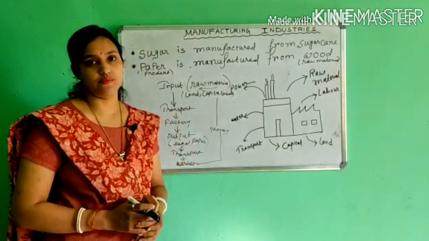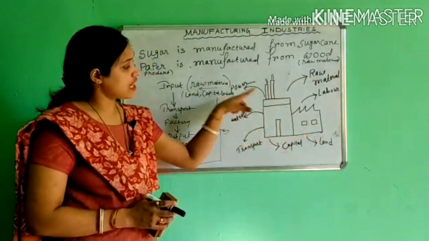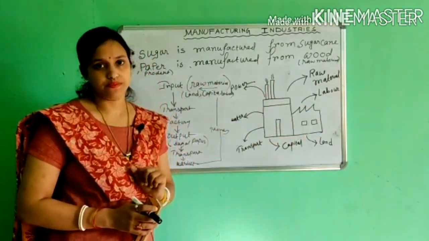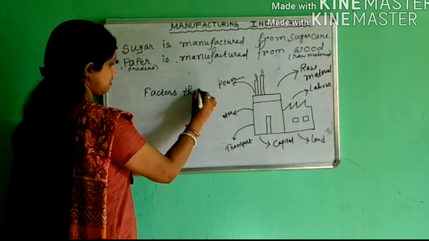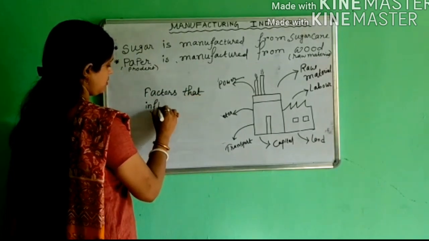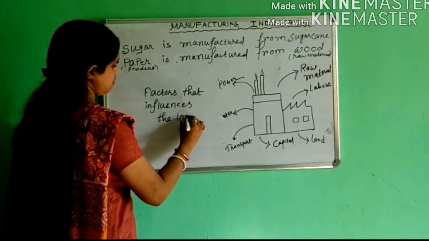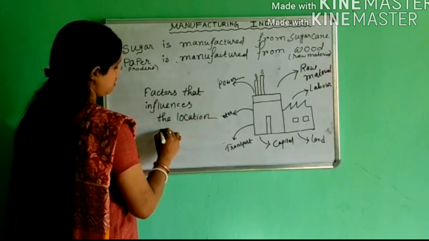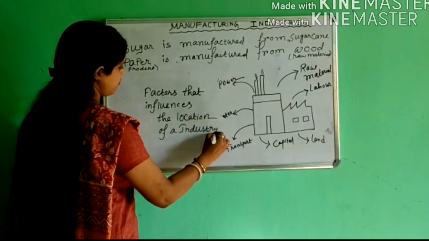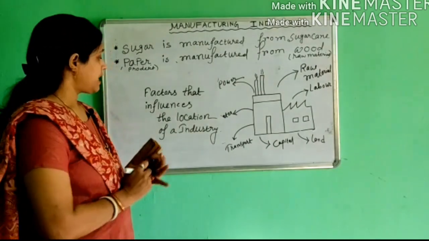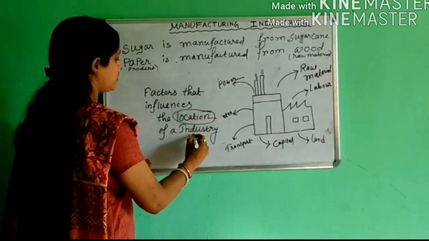Now students, a very important topic of discussion is the factors that influence the location of an industry. Here I am giving some factors that influence the location of an industry.